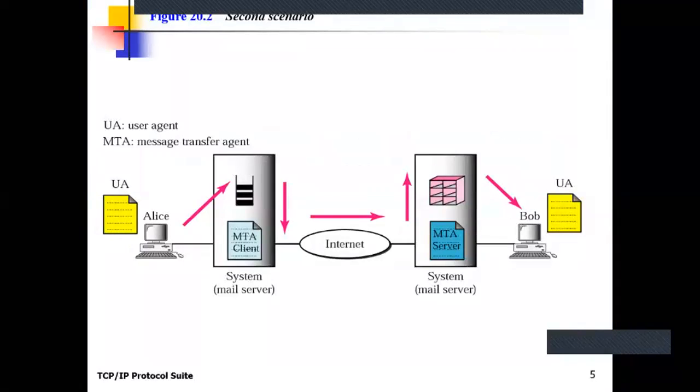That is message transfer agent. The agent which is used for transferring the mail from one mail server to another mail server. For sending the mail from one mail server, it uses the MTA client program, and for receiving the mail on the other mail server, it uses the MTA server program. Clear?